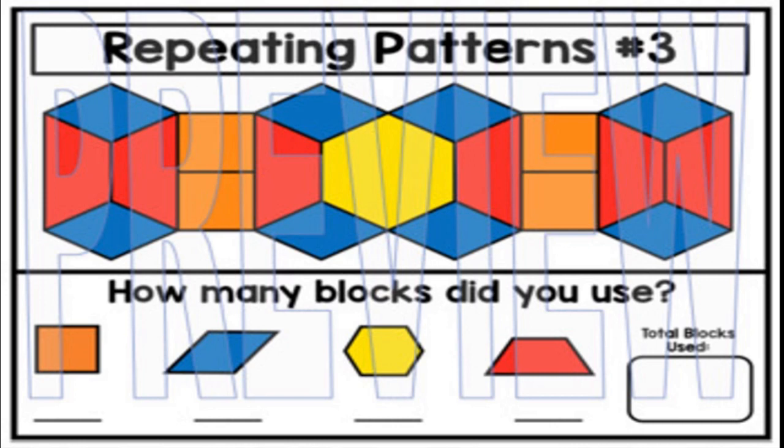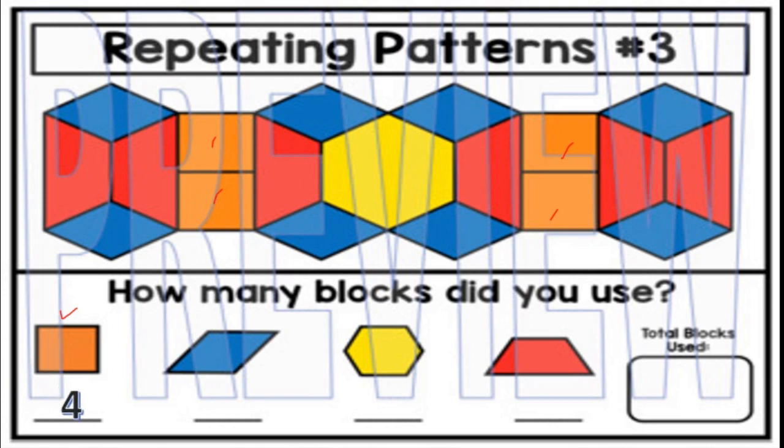Now we have to first count how many blocks we used. See, first one here, rectangle is there. Okay, this is a rectangle, orange color rectangle. Here we have to count in this pattern how many orange color rectangles are there. Okay, we will count. This is 1, this is 2, this is 3, this is 4. So how many are there? We will write here 4.